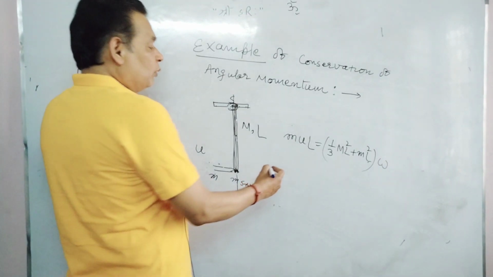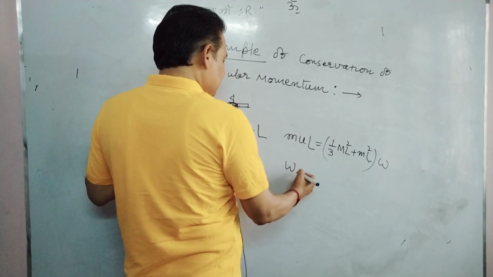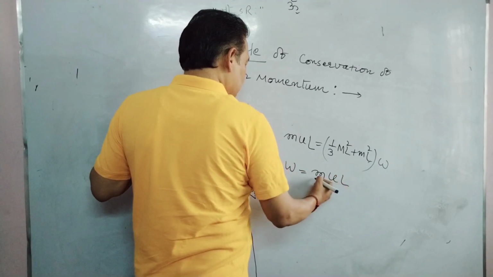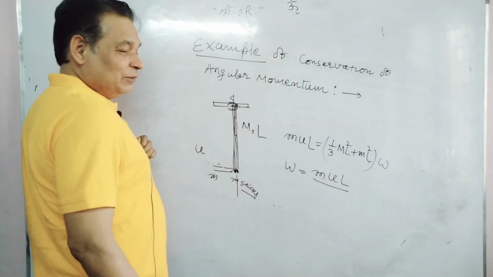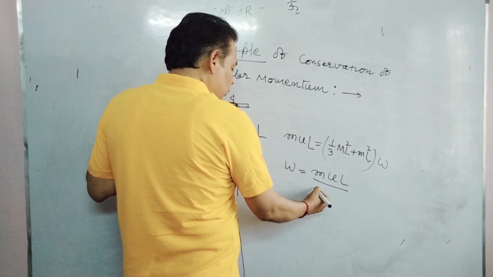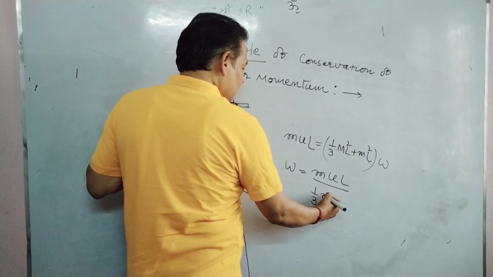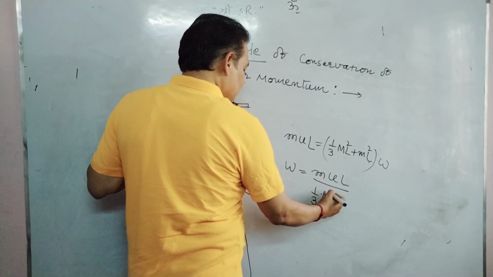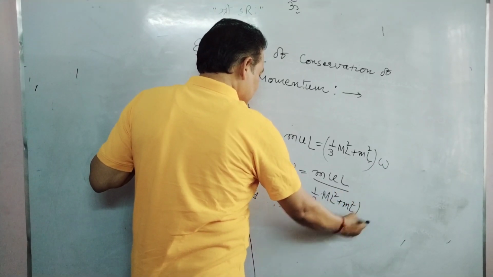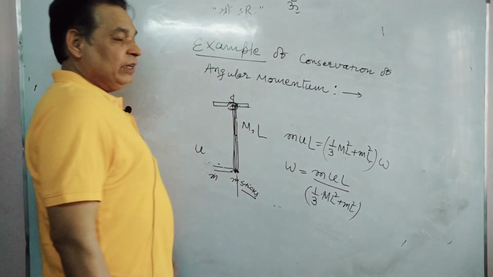So the angular momentum of the system just after striking will be m u L. Here L is the length, not angular momentum. This is divided by (1/3 M L squared plus m L squared). This is the final angular momentum.